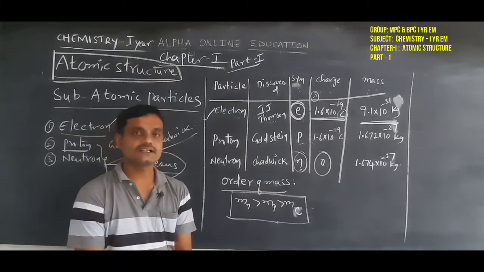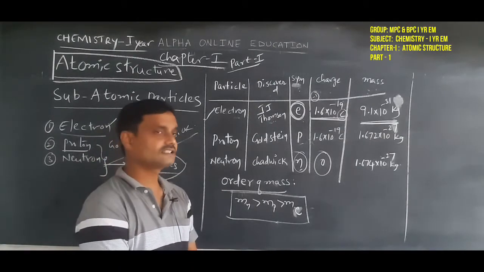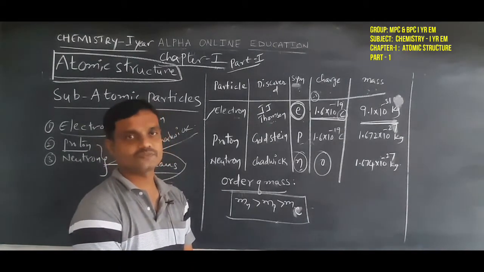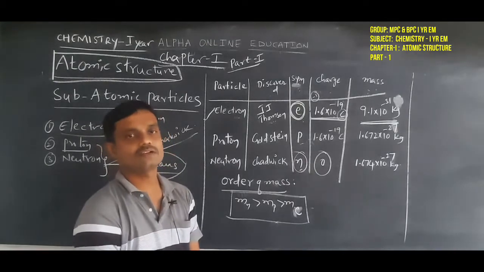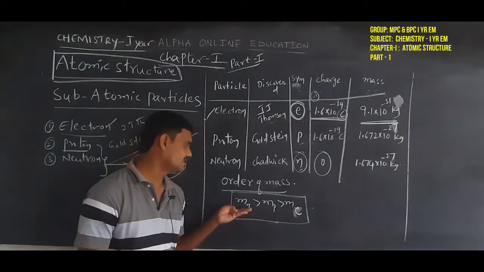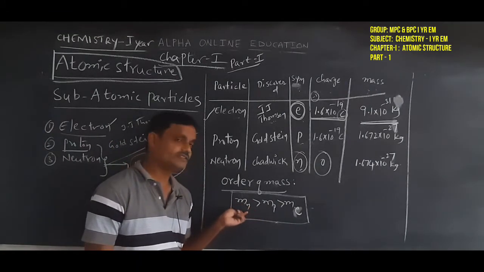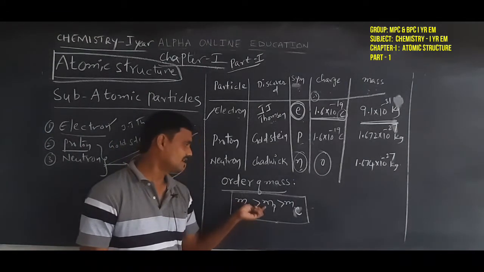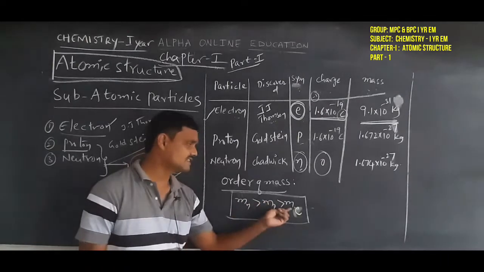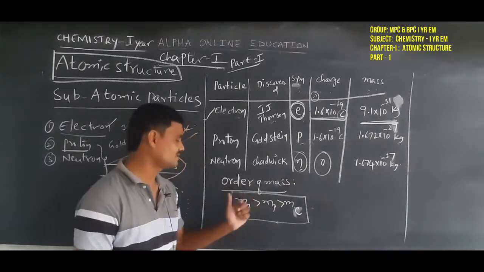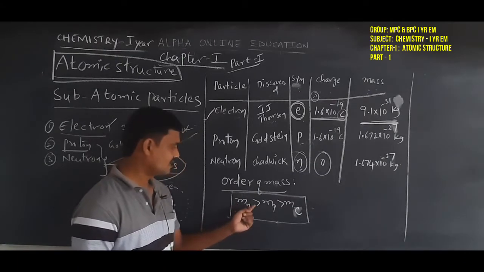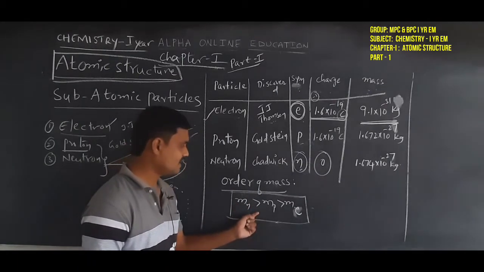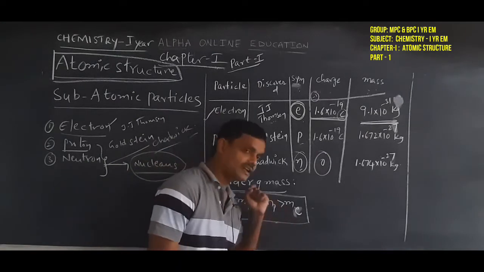So here we compare the mass of these three subatomic particles. Which particle's mass will be high, which will be low? The mass of the neutron will be high, next the mass of the proton, and least is the mass of the electron. So the order of mass is: mass of neutron greater than mass of proton greater than mass of electron.